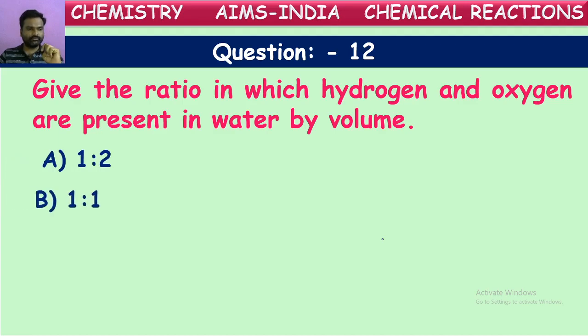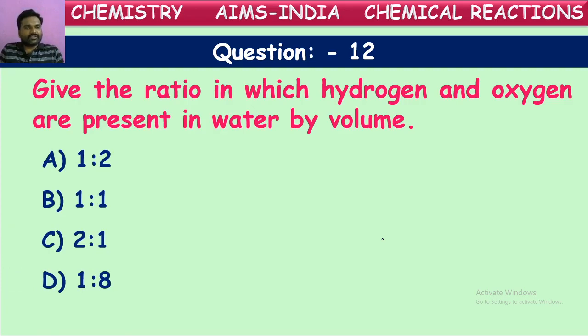Is it 1:2? Is it 1:1? 2:1? 1:8? Which is the correct ratio for hydrogen and oxygen in the formation of water by volume? If you recollect the formula of water, we can say this easily. Check your answer. You can give your option in the chat.